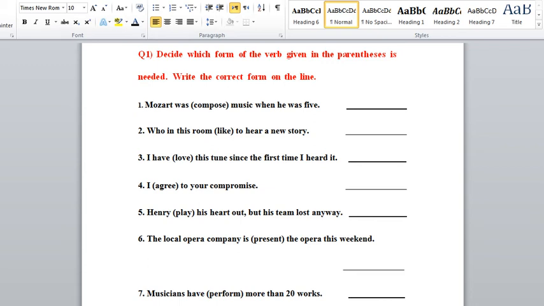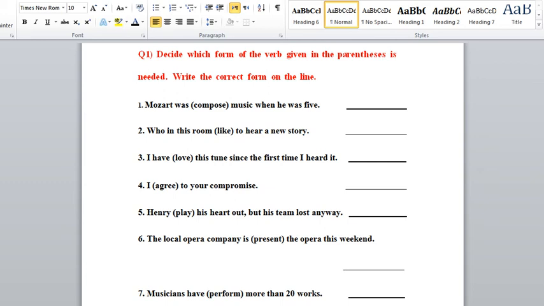If I look at the first sentence, it says Mozart was compose music when he was 5. So I have the verb to be in the past form, meaning I'm talking about the past. Past what?